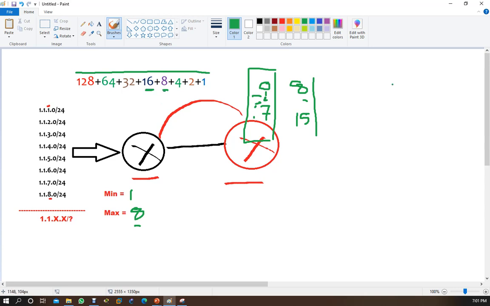Let's come here. So you will say okay, let's write this table. 0 to 15, and then 16 to 31. Now see, if you start writing 1 2 3 4 5 6 7 8, your minimum and maximum number which is in your IP list is coming under this range. So you will say okay, my required number is matching here.